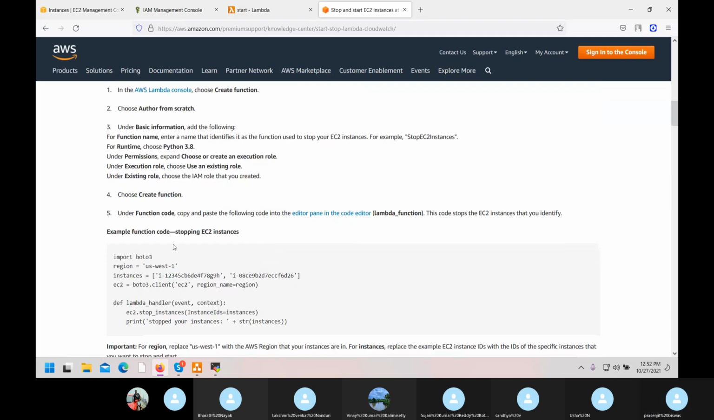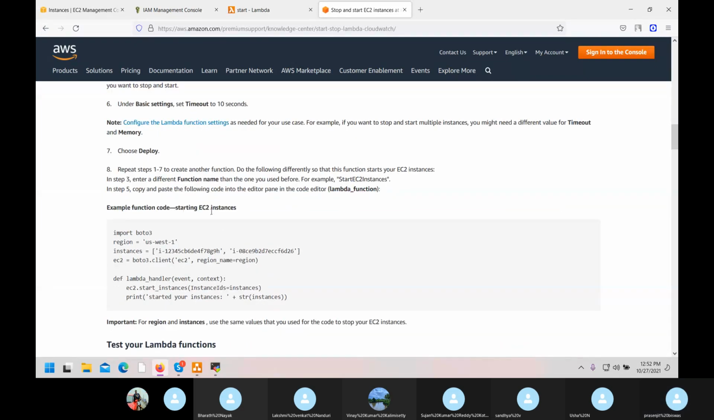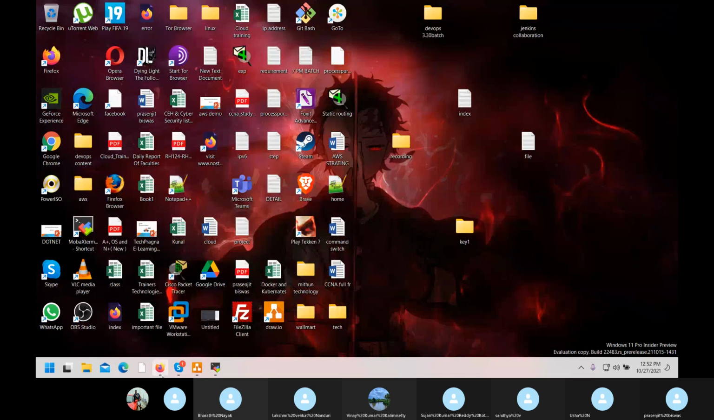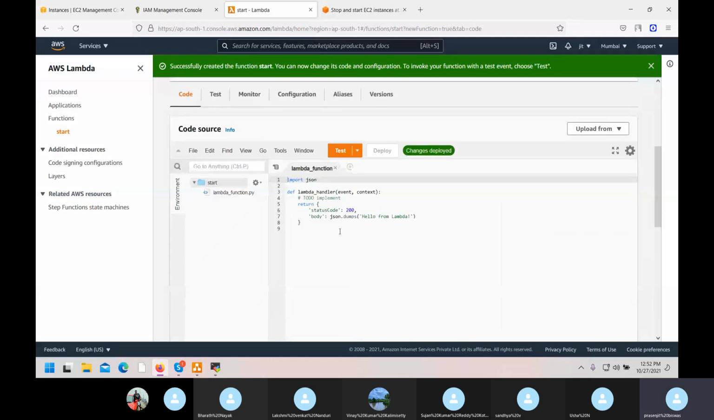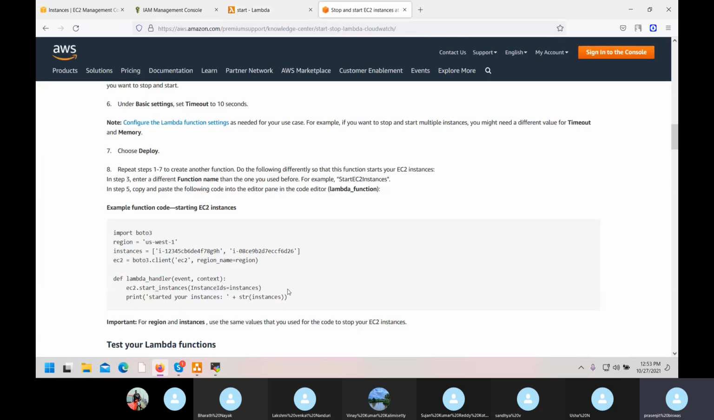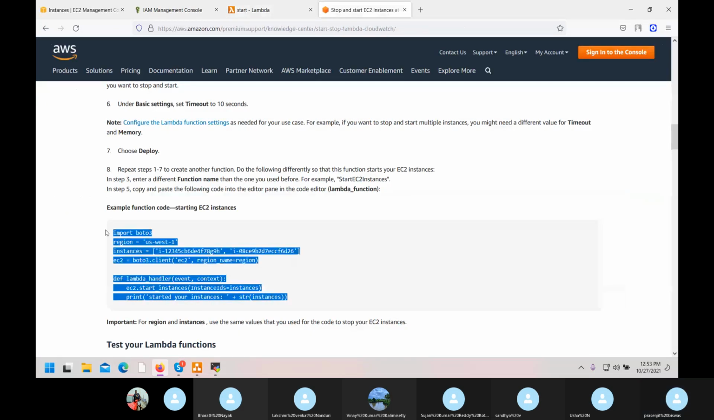Next, stopping, starting. Okay. So what am I creating here? I'm creating a Lambda function for start, correct? So I need a code here to do it. It was a Lambda function py only, see, but in JSON format. Delete this. The page that you have open, take this code and just copy it.